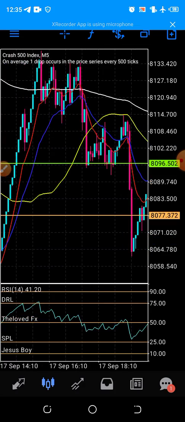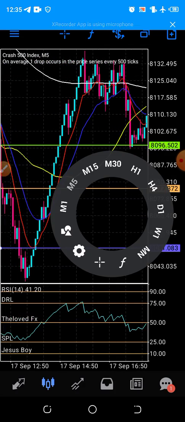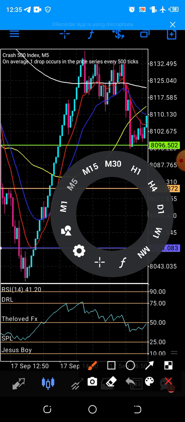And look for what? We will only place our sell when our RSI is at 75. When our RSI is at where? At 75 here. Here it was at 75. When it's at 75, you place your sell.